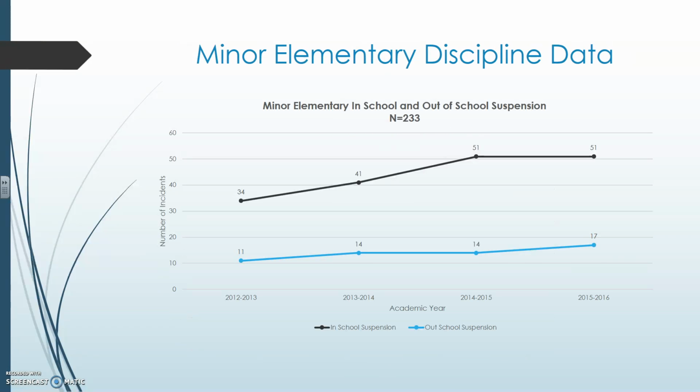Here is the discipline data for minor elementary. In-school suspensions are represented in black, and out-of-school suspensions are represented in blue. We can see that both have increased over the years, but the in-school has been steady over the last 2 years, whereas the out-of-school suspension has gone up in the year 15-16.